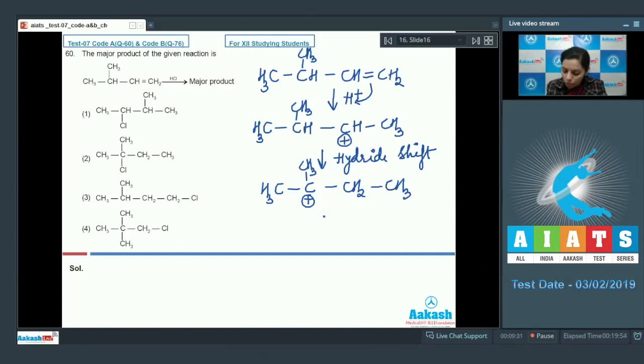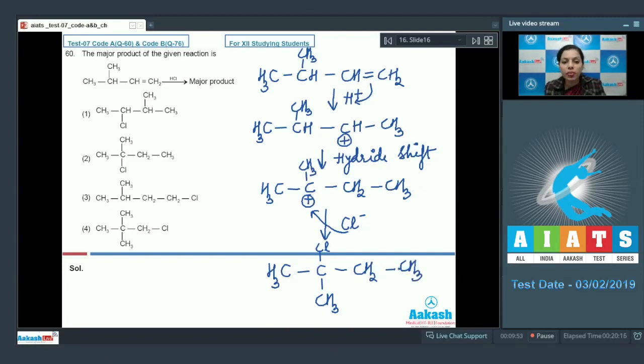Now, on this tertiary carbocation, there would be the attack of the nucleophile, and it will attack over here to form the final product. That's the major product basically. This is the major product. If you check the given options, you will identify that this is given here in option 2. And on the basis of this, we'll choose option 2 as the correct answer. Now, after this, there's another question.